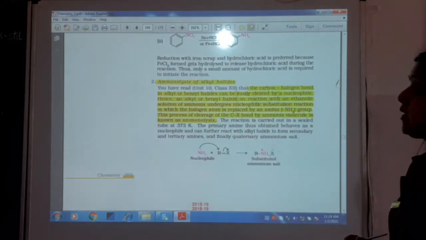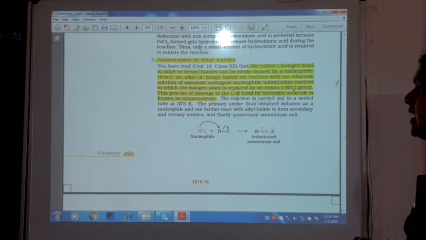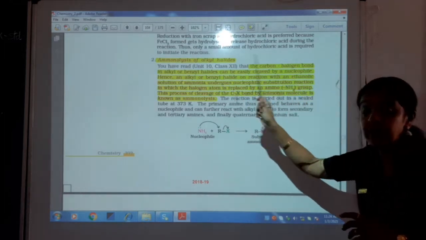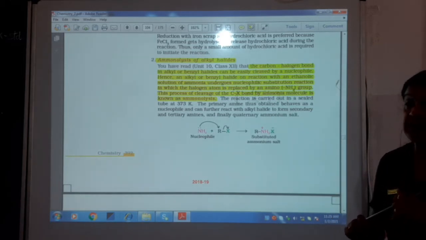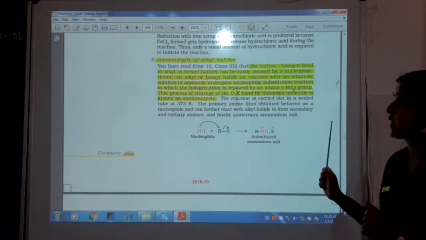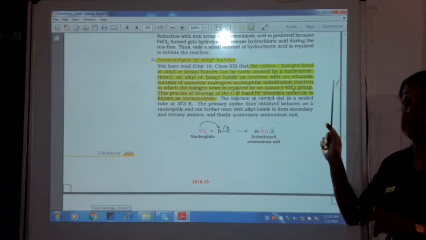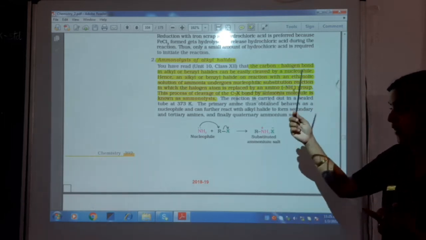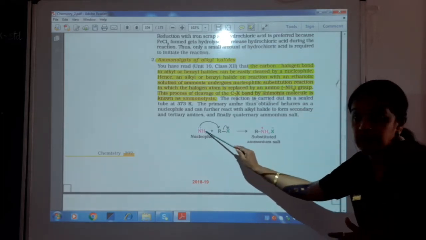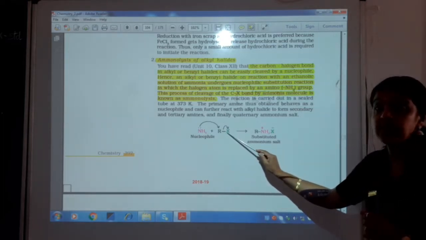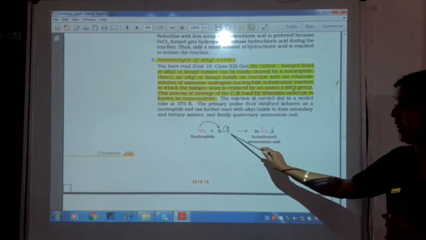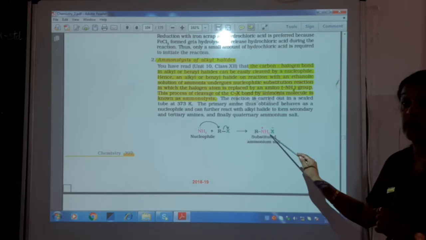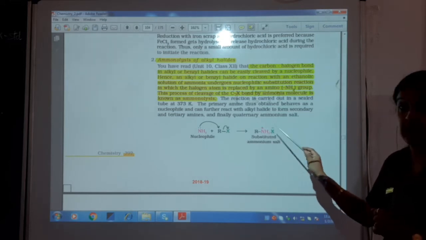Next is ammonolysis. Ammonolysis, it's very simple, where the carbon halogen bond, you know we have studied about nucleophilic substitution reaction. There exactly you know what is happening. The halogen atom is getting replaced, or a new nucleophile comes and replaces the older one. So this is my nucleophile ammonia. When it is treated with RX, that is an alkyl halide, this nucleophile comes and attacks my carbon center. So you get RNH3+ X-.